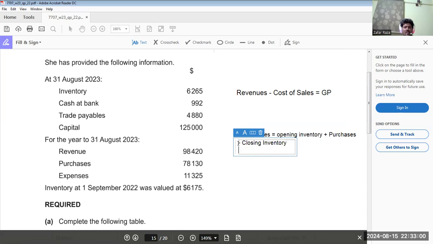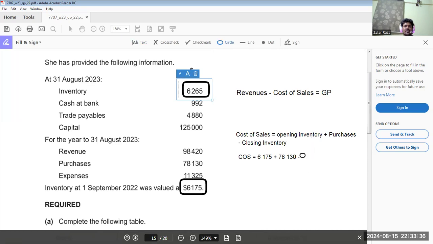So, cost of sales is equal to opening inventory, which is how much? 6175. Here it is. This is opening inventory. Plus purchases 78,130, minus closing inventory. This is closing inventory, 6265.